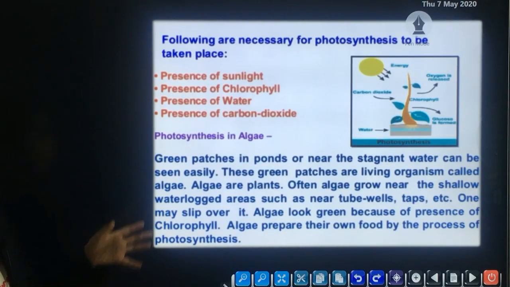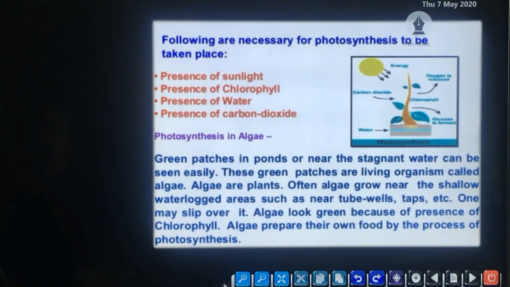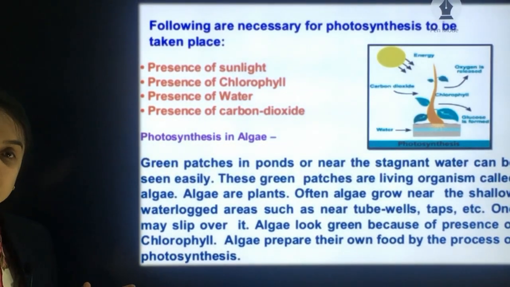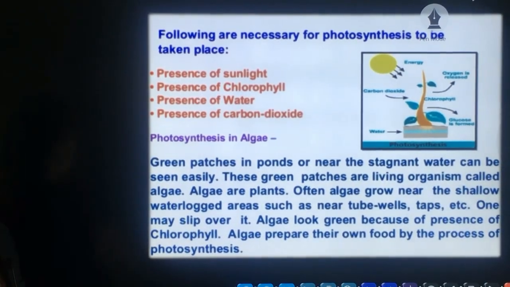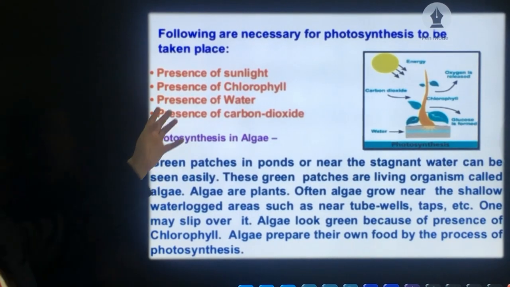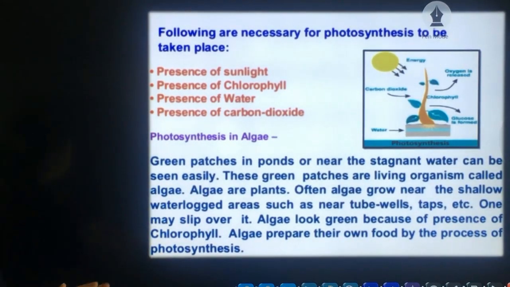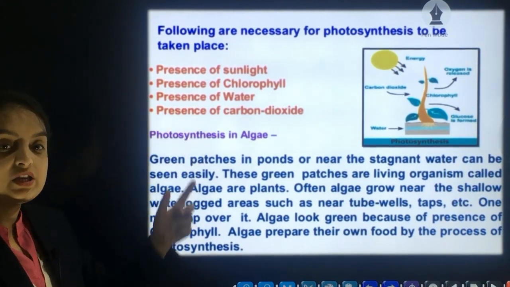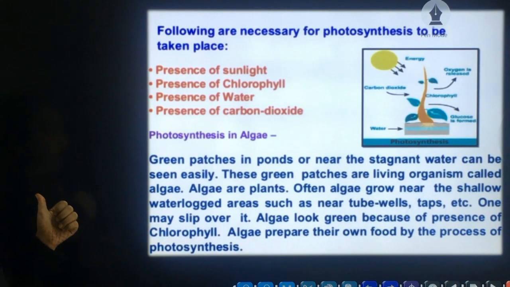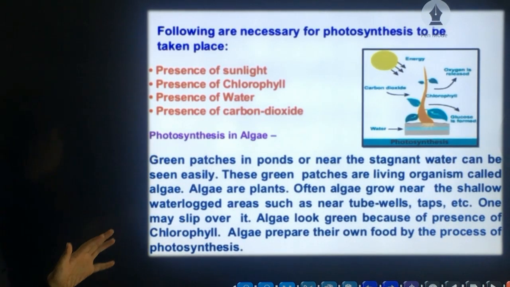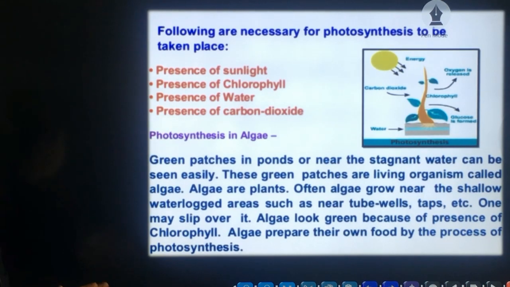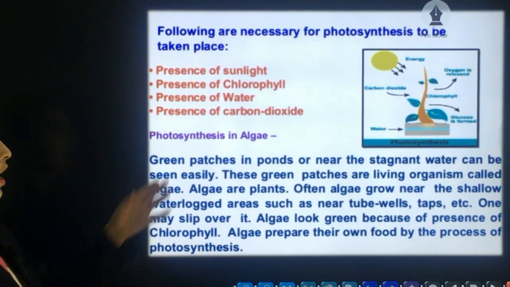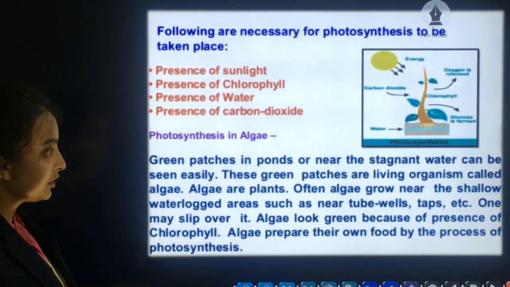As we have read, these are the things which are necessary for the process of photosynthesis, that is the presence of sunlight. Without the presence of sunlight, chemical reactions will not occur in the leaves. Without the presence of chlorophyll, leaves will not be able to produce the food. Water is available from the roots and is carried to the leaves. Without the presence of water also photosynthesis will not occur, and without the presence of carbon dioxide also photosynthesis will not occur, as carbon dioxide is present in nature.